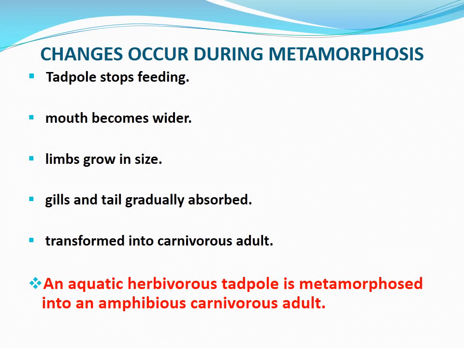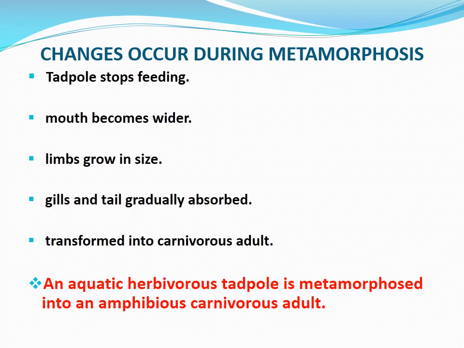You know, aquatic means that it lives in water. As you know, the tadpole lives in water. Herbivorous means it feeds on only plant matter. When we were discussing the changes in the larval stage, I told you the tadpole feeds on aquatic vegetation.